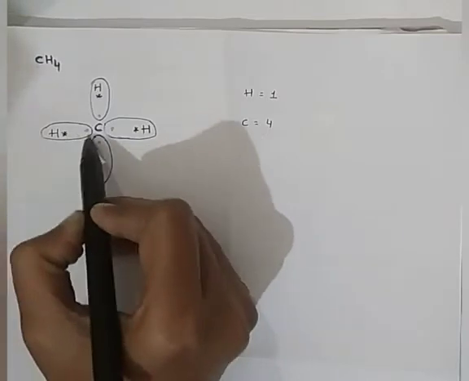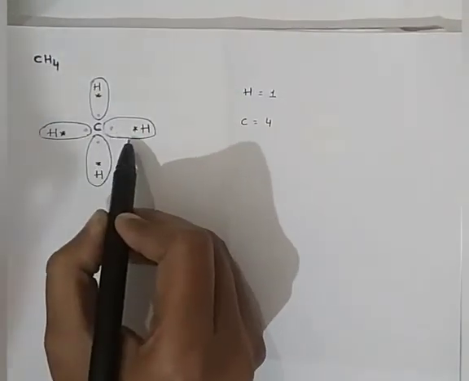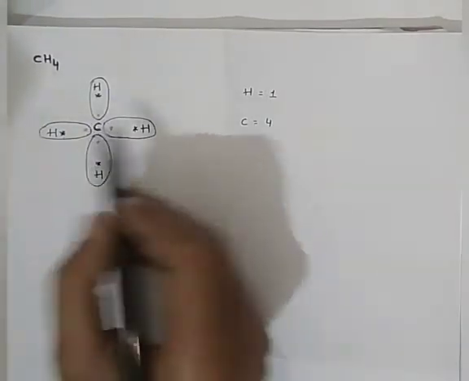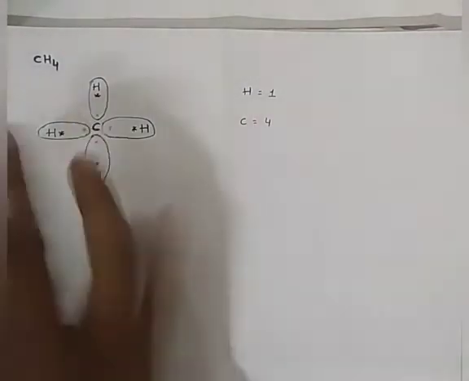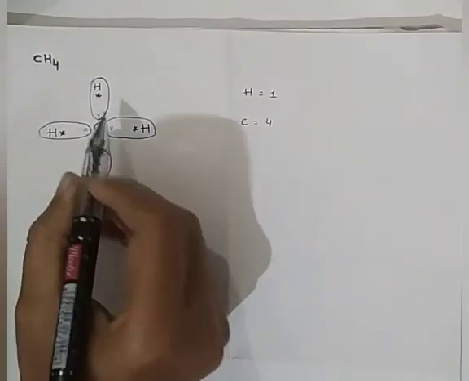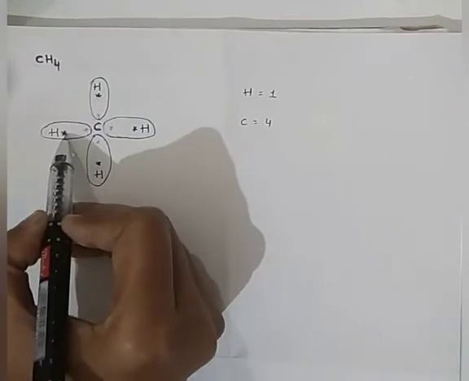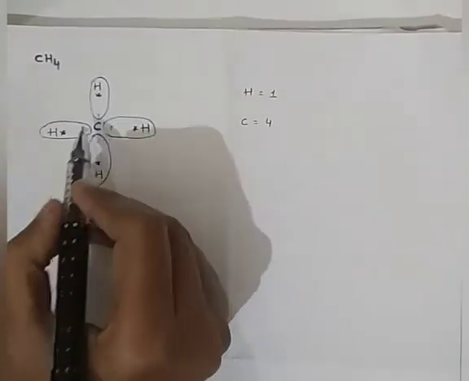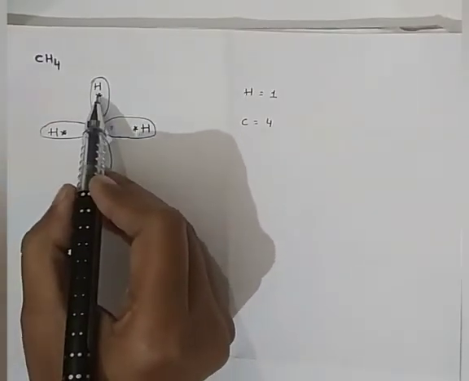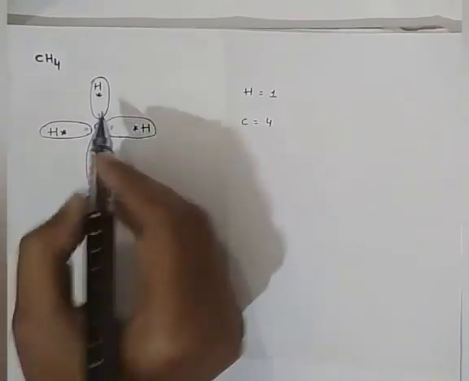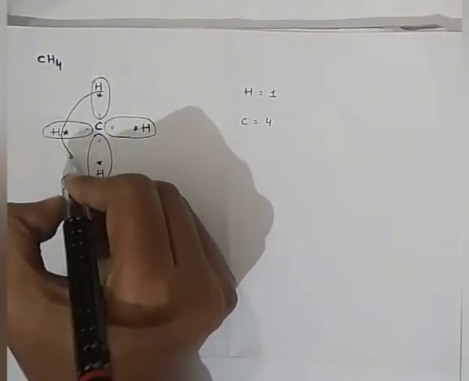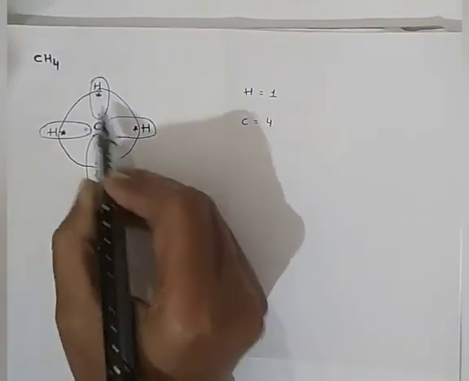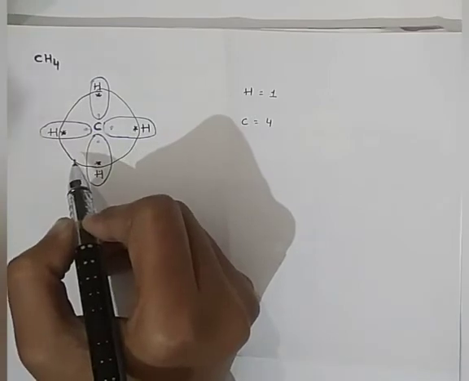So hydrogen now becomes stable, because now in its outermost shell there are 2 electrons. Now carbon having 1 2 3 4, so now they are doing the sharing. If carbon takes 4 electrons, meaning 1 electron from each hydrogen, then it becomes 8, already having 4. But if it takes 1 electron from each hydrogen, then carbon also becomes stable. Now carbon has 1 2 3 4 5 6 7 8 electrons in its outermost shell.